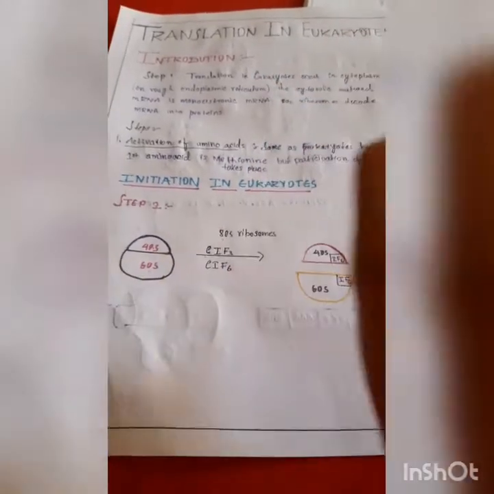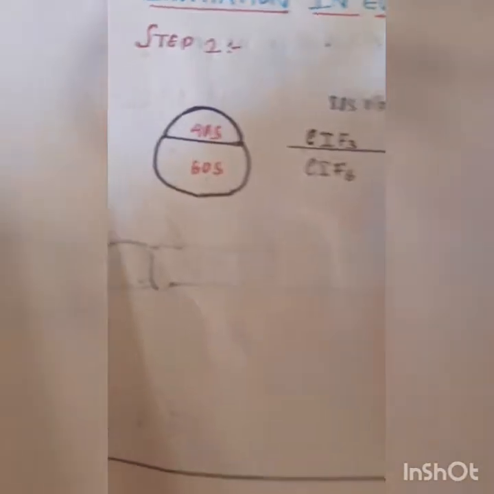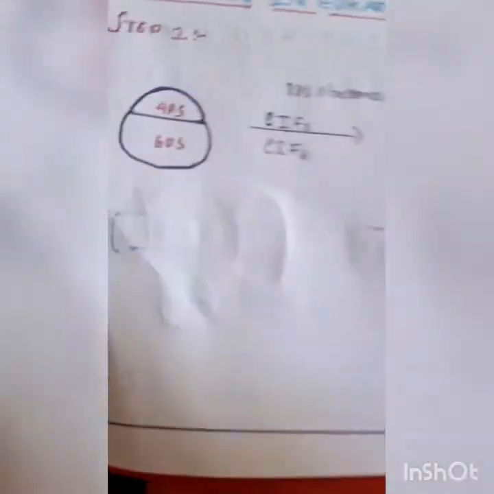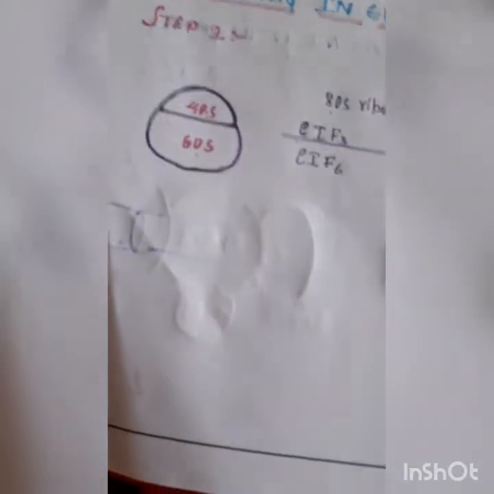Translation in eukaryotes. Translation in eukaryotes occurs in the cytoplasm and on the rough endoplasmic reticulum. The cytosolic mature mRNA is monocistronic mRNA. 80S ribosomes decode mRNA into protein. It is the same as in prokaryotes, but the first amino acid is methionine and 80S ribosomes participate. The subunits of the 80S ribosome are 40S and 60S.